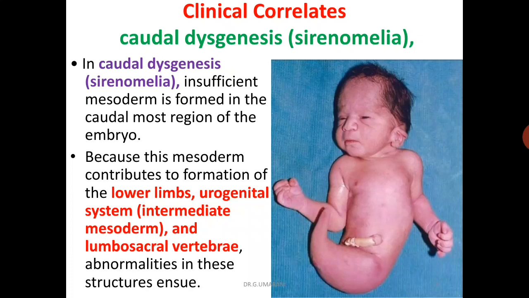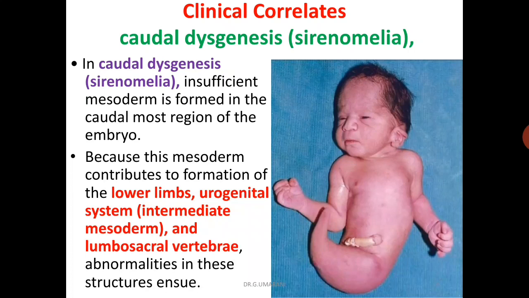This may be because insufficient mesoderm is formed in the caudal most region of the embryo, because this mesoderm contributes to formation of the lower limbs, urogenital system and lumbosacral vertebrae. Abnormalities in these structures ensue.